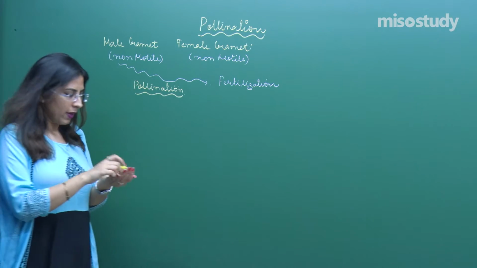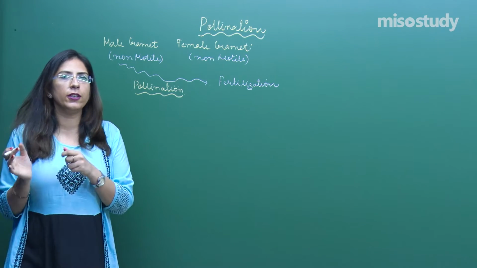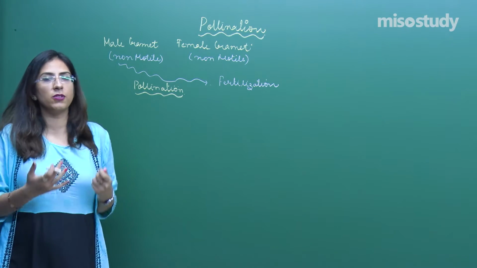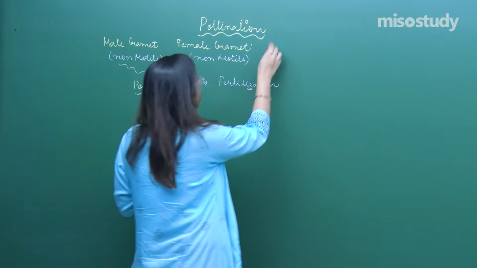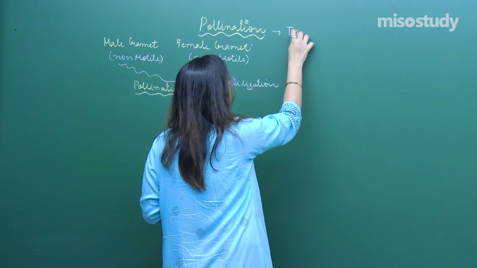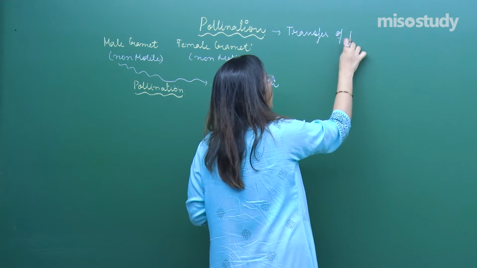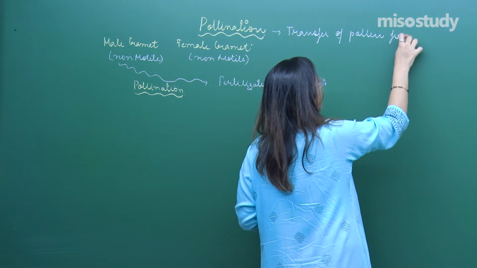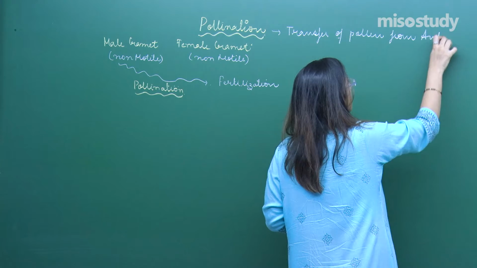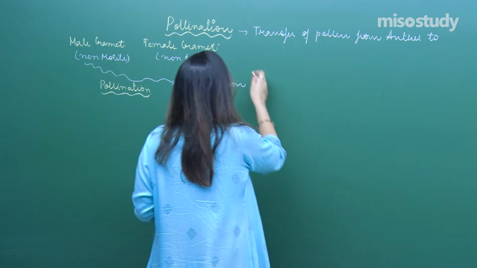So if I have to define pollination for your CBSE examination, suppose this comes as a 1 mark or 2 marks question, how will you explain that? You will say: the transfer of pollen from anther to stigma of flower.